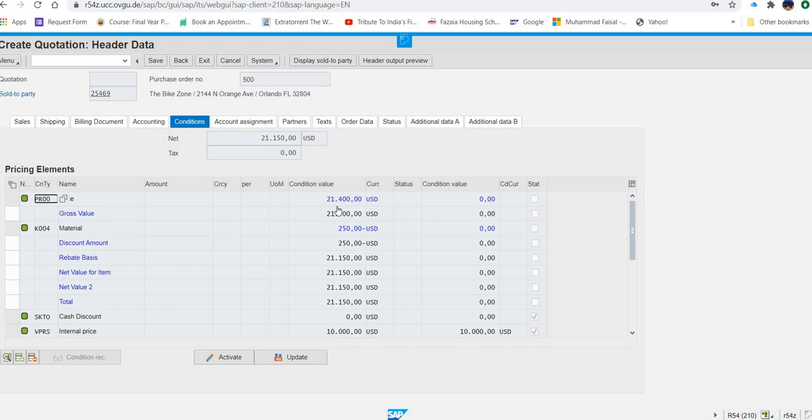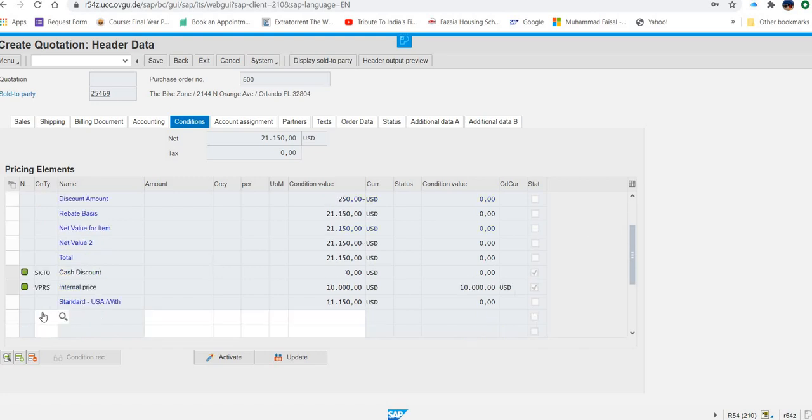Now again we are in the same screen, but now the discount will be applied on the whole bill. Previously it was applied on one item. Now in this, they are asking us to apply 5% discount, and the condition that you will call will be RA00. So you will go down, you will enter RA00.